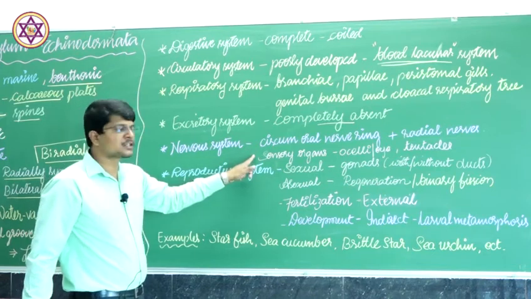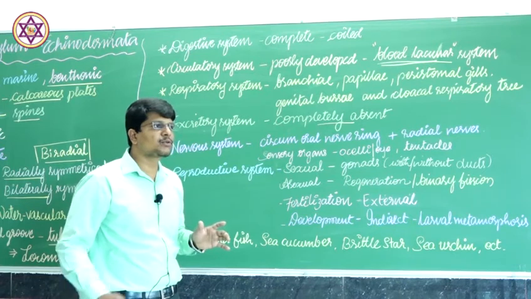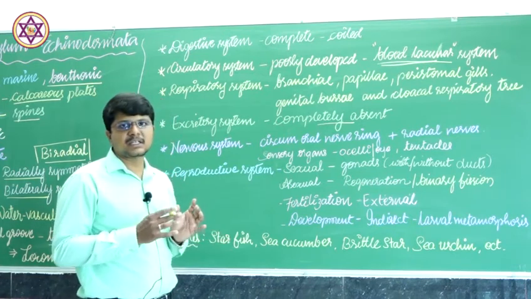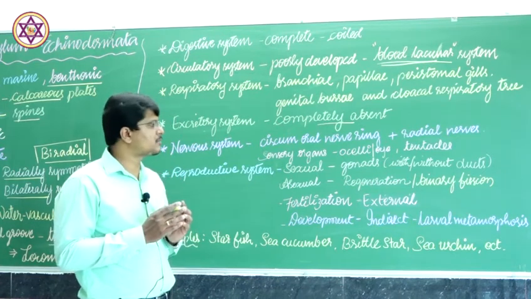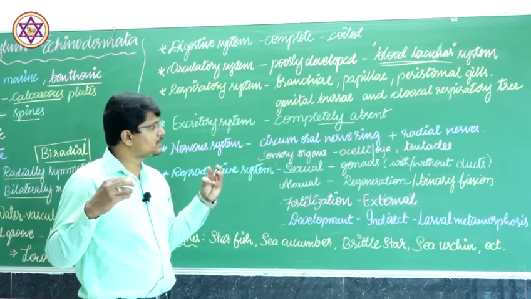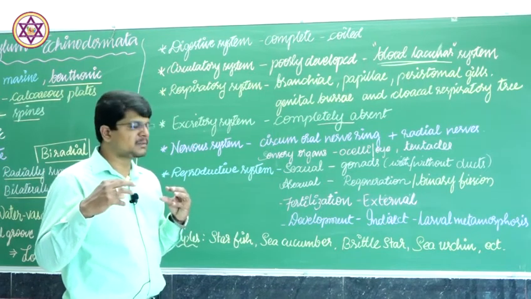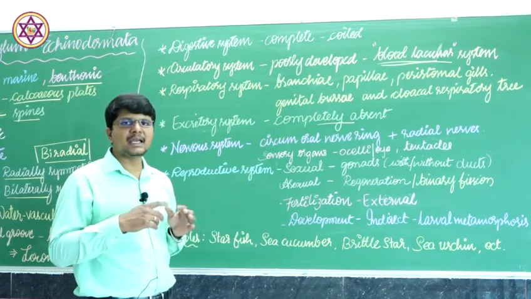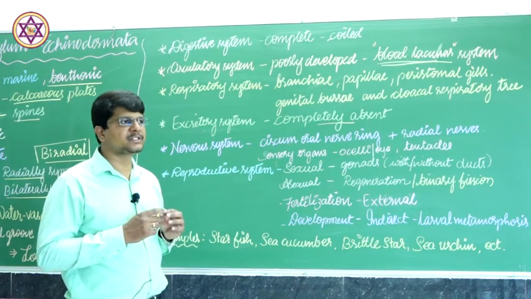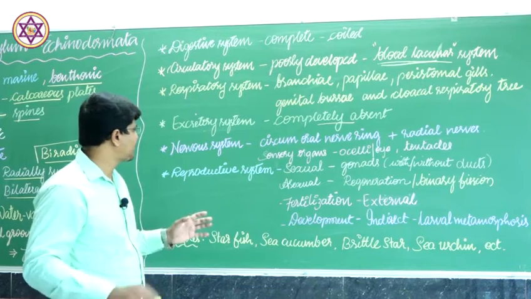Sensory organs include ocelli, or we can call it an eye, a group of light-sensing cells. They are present usually at the tip of the arms, surrounded by minute tentacles, and they are olfactory in function, which means they can sense smell.